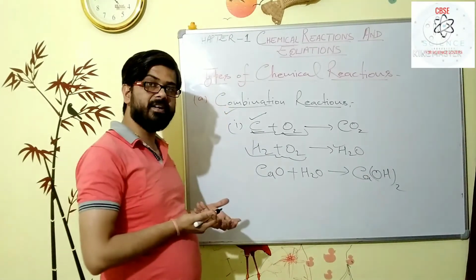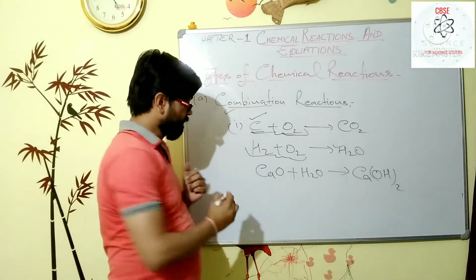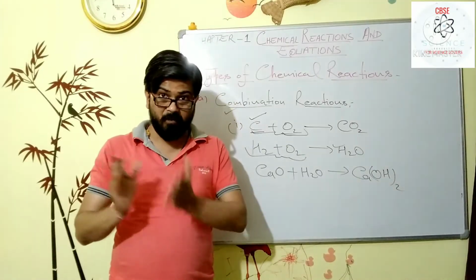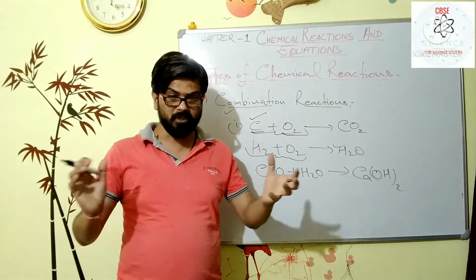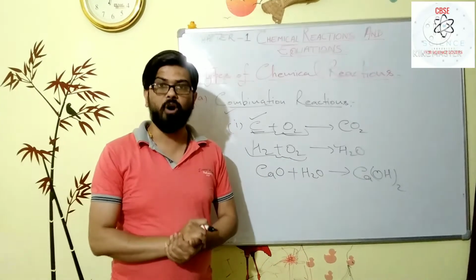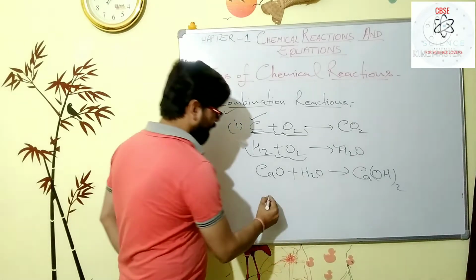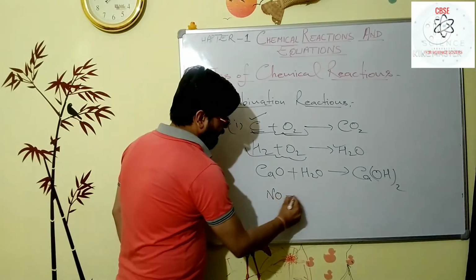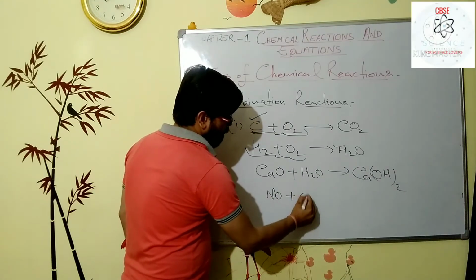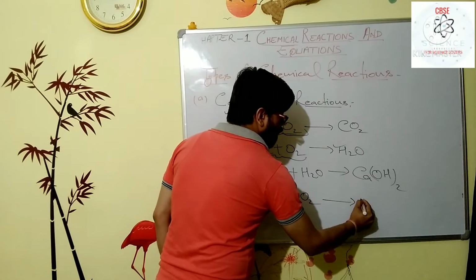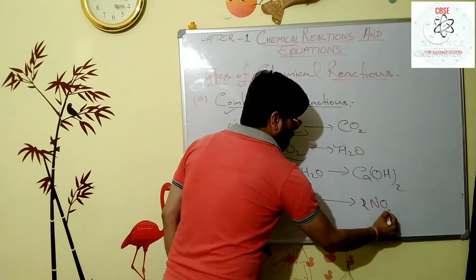The second type of reaction is when one element and one compound combine to form a compound. For example, NO plus O2 will form NO2.